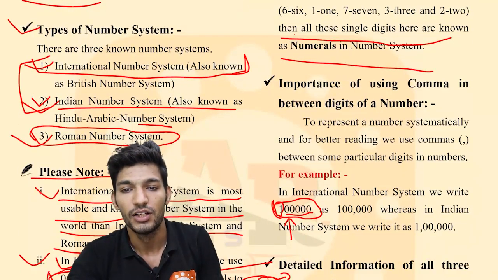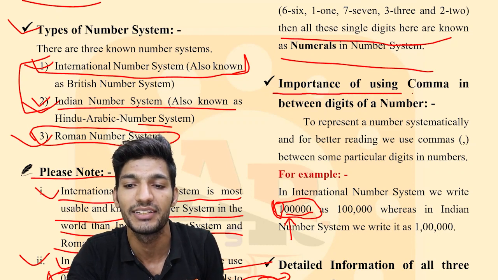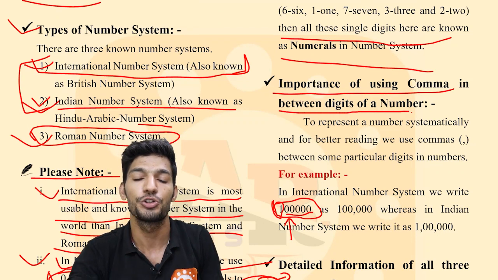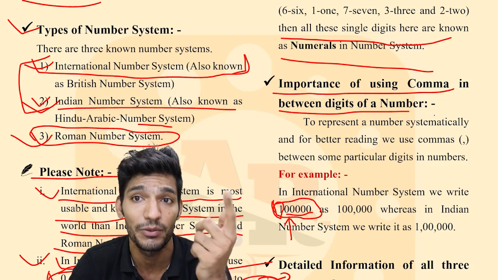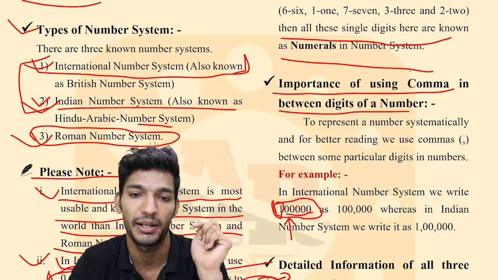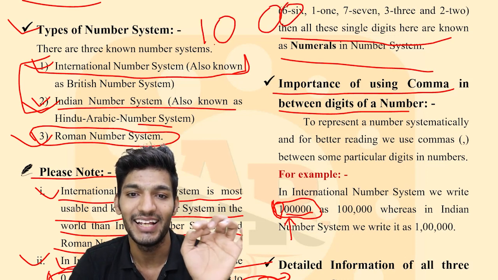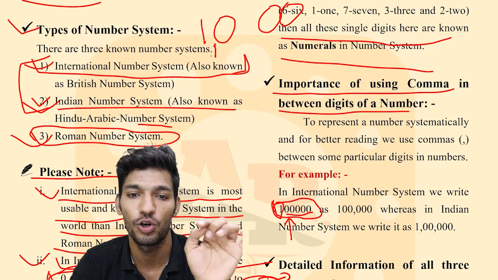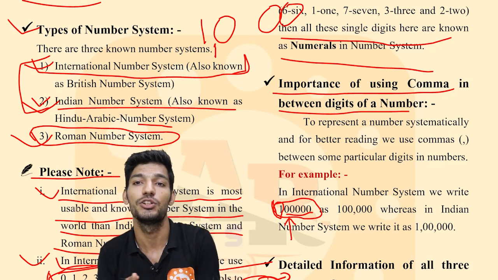So now we are going through the importance of using commas in between digits of a number. You know, we have seen many numbers where we use a comma in between the digits. Like if we write 1,000, we place a comma between the first 0 and 1. But why is this comma there and what is the use of this comma?